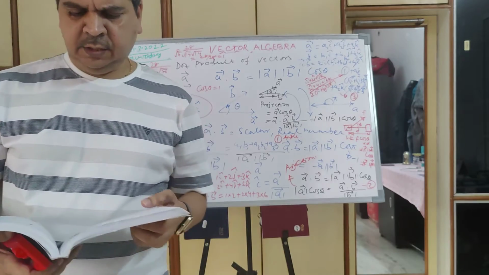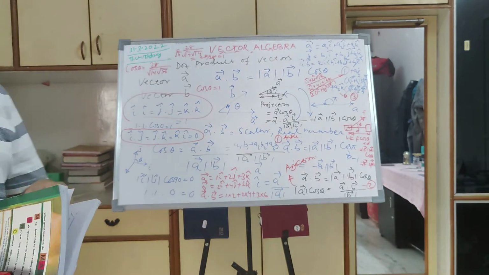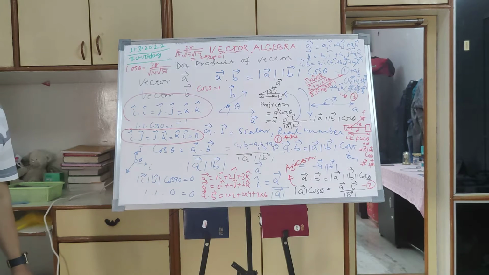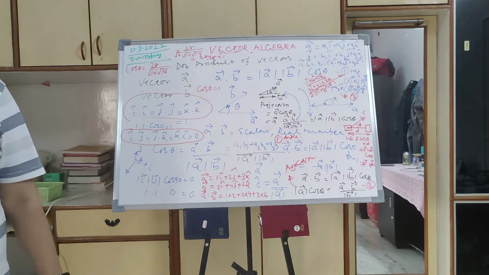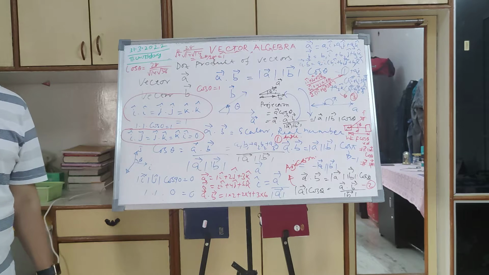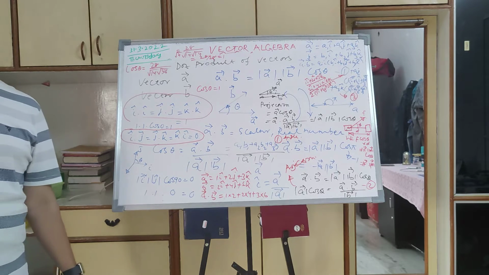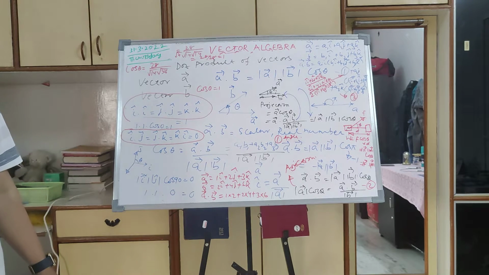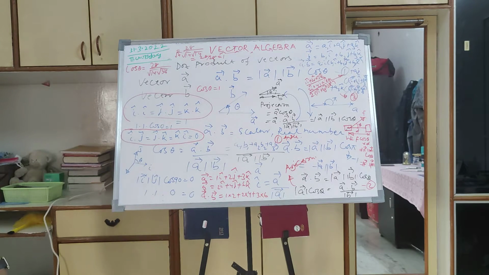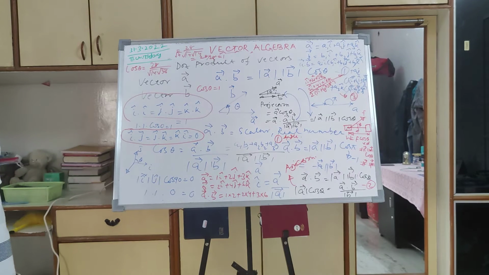We have already discussed the dot product. In the first session, we discussed different types of vectors: what is a unit vector, what are parallel vectors, addition of vectors, subtraction of vectors, direction cosines, all those things, in the first session on vectors, that is vector algebra.